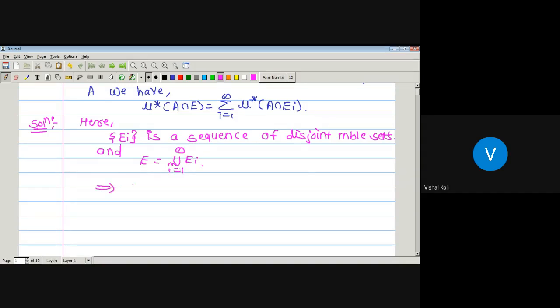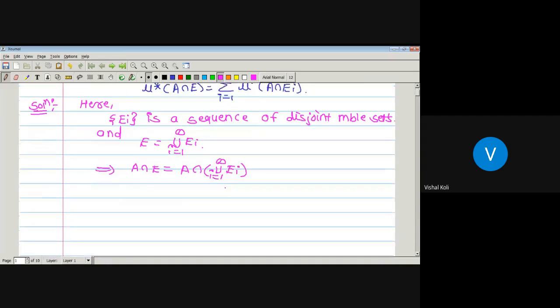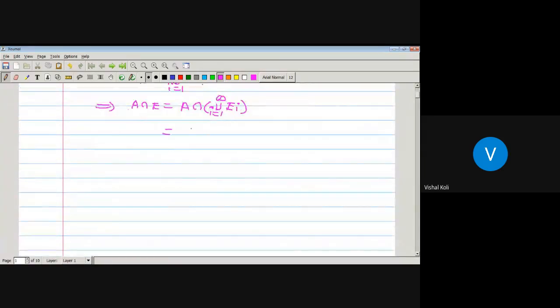Which implies A intersection E is A intersection the union over i running from 1 to infinity of E_i. But there is no term of i in A, so it can be written as the union over i running from 1 to infinity of A intersection E_i.